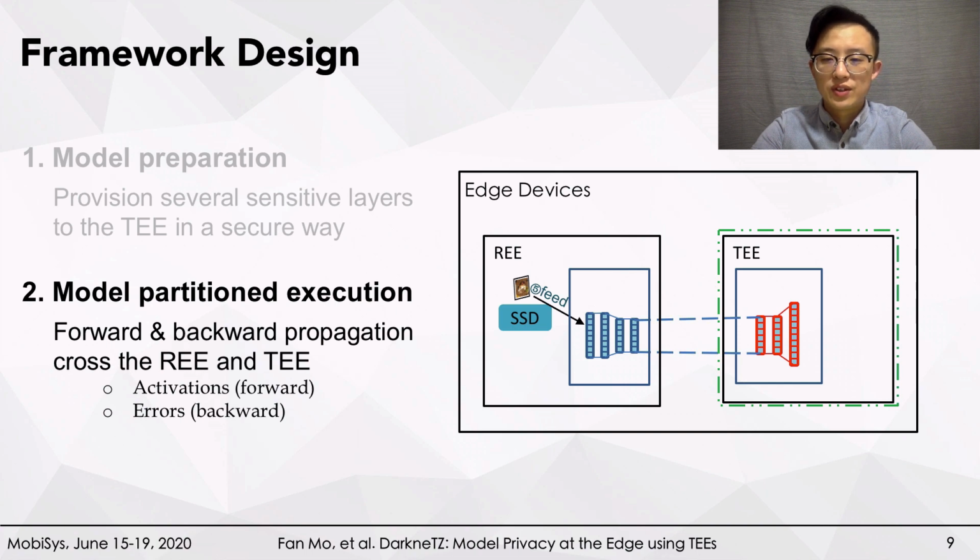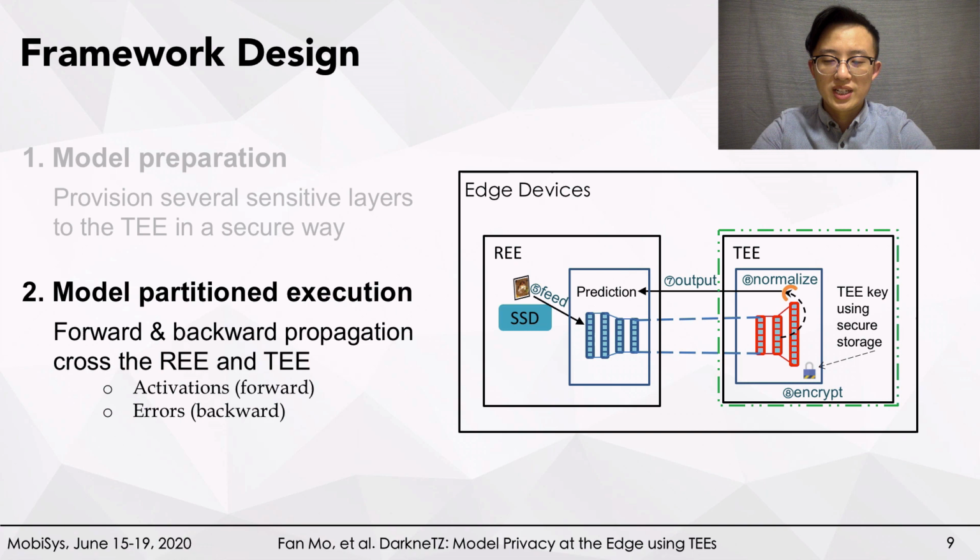And if one is using the framework for model training, during backward propagation, the error of the first layer in the TEE with respect to the loss function is transferred back to the REE. After that, for inference, the framework normalizes the output in order to limit the information in the predictions or the confidence scores, and then outputs the prediction results to the REE.